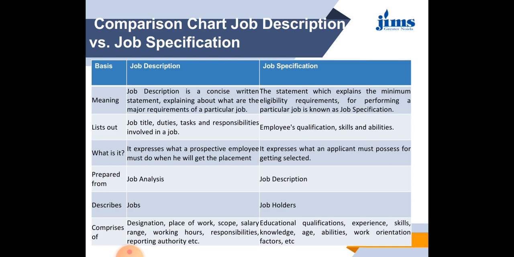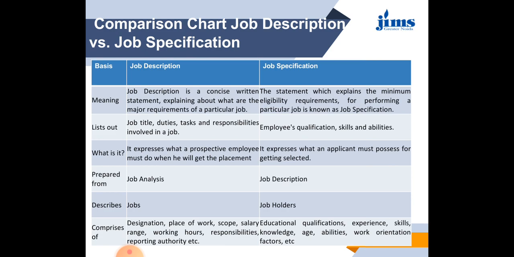What does it express? The job description expresses what a prospective employee must do when he is hired. So it gives a job idea, what an employee has to perform in that particular job. Job specification expresses what an applicant must possess for getting selected. So it is related to the employee. What can be the experience of the employee? What can be the educational qualification of the employee? What can be the ability or the skills of the employee which is required for a particular job so that he can be selected for that job.